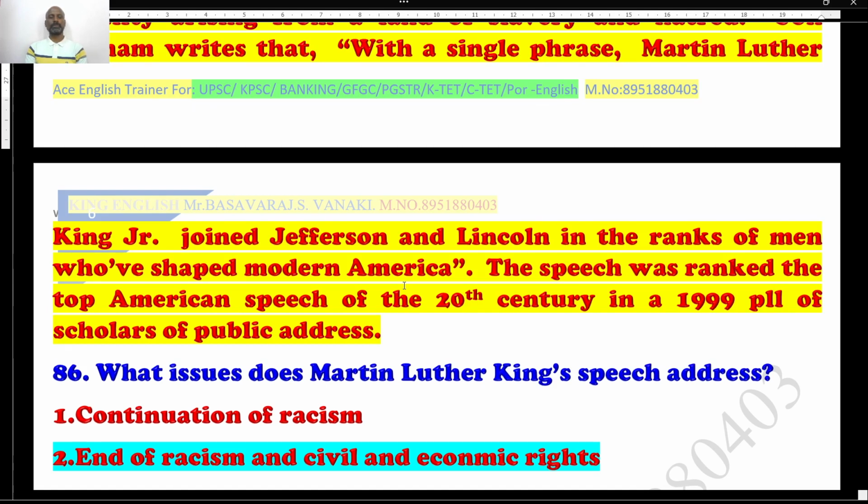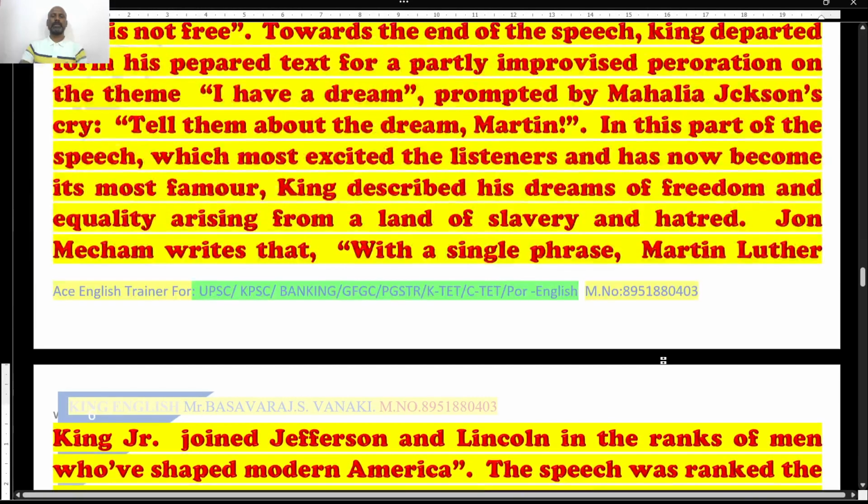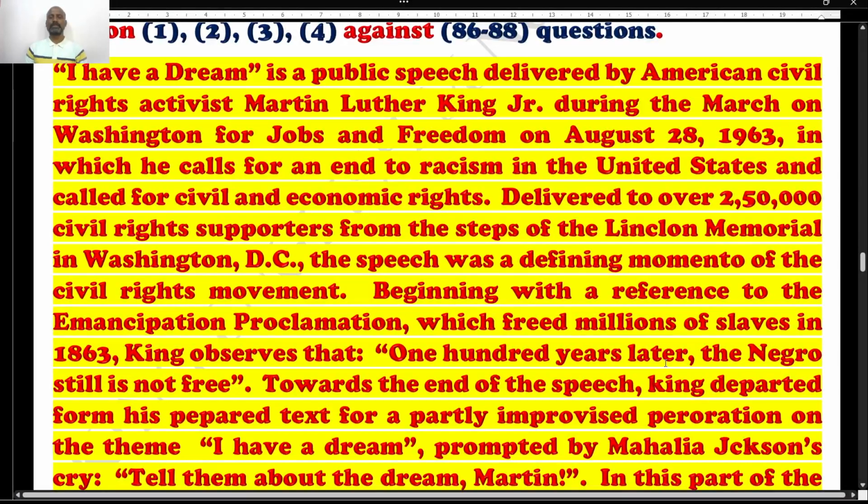The speech was ranked the top American speech of the 20th century in 1999. I think there's, I don't know what this is, of scholars of public address. So there might be a small mistake. Students, when you go through the passage, Martin Luther King Jr. is addressing the American people.